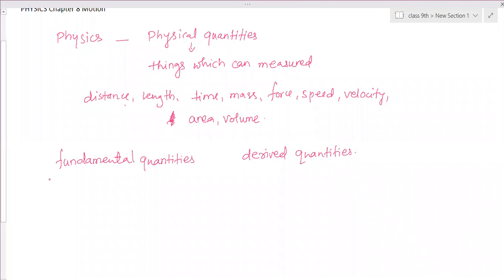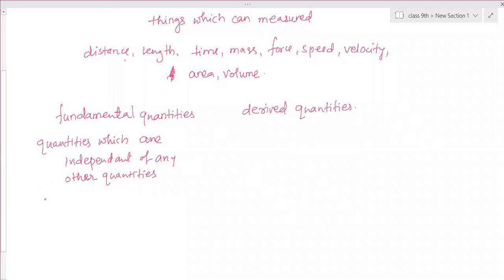So fundamental quantities are quantities which are independent of any other physical quantities. For example, distance, that is length, distance and length are the same. Mass: to calculate the mass of an object we use a physical balance. Other than that, by any formula we are not able to measure it. There is no formula, so directly we can measure it using the physical balance.